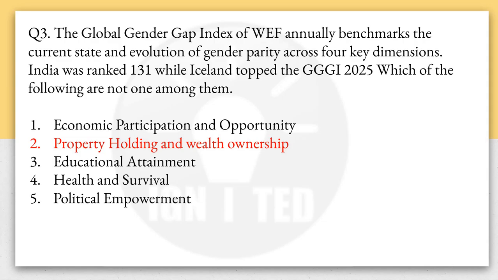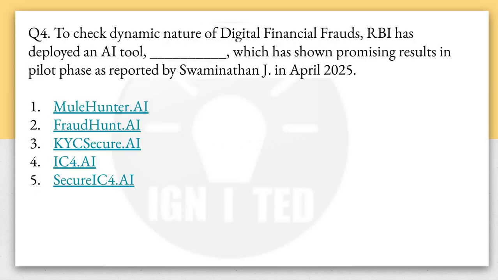The rank of India is not so great, and why is it so? Because it has been said that political empowerment of women in India has come down. Why? Because the number of MPs in the Lok Sabha has decreased, and the number of cabinet ministers has also come down. Okay.